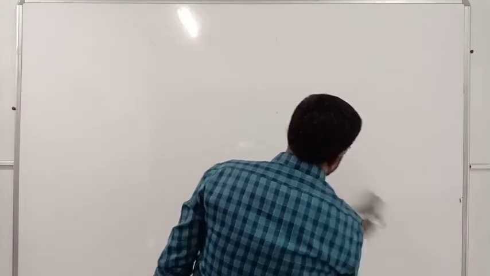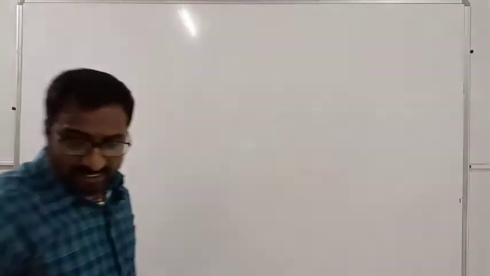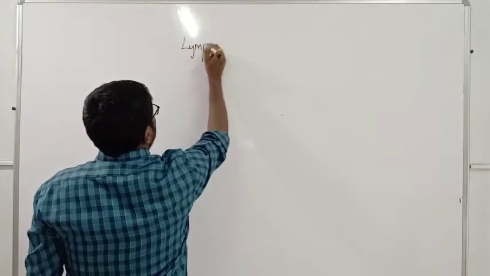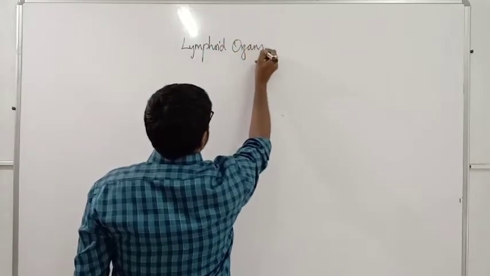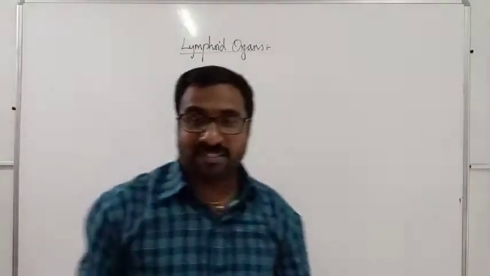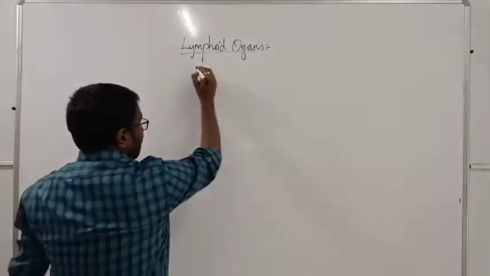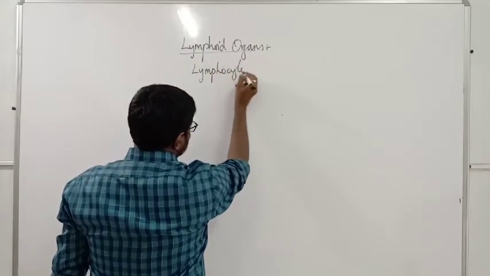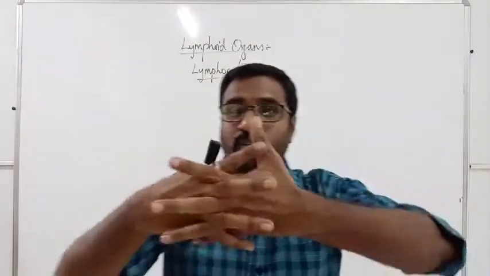So now we shall go with lymphoid organs. What is special about these lymphoid organs? These are the organs in our body where lymphocytes activate, proliferate and show the process of binding with the pathogens and all.